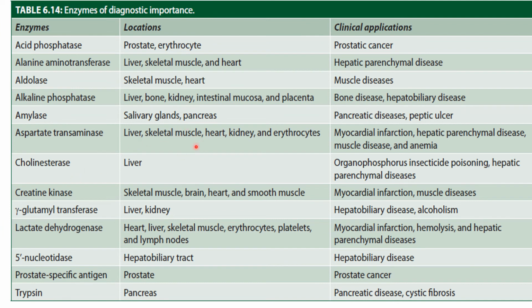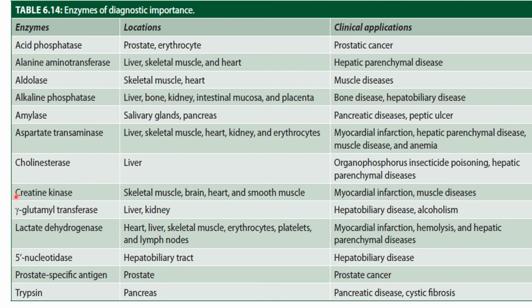So this is a table showing the enzymes of diagnostic importance. Acid phosphatase, prostatic cancer; alanine aminotransferase or ALT, hepatic parenchymal disease; aldolase, muscle diseases; alkaline phosphatase, bone diseases and hepatobiliary disease; amylase, pancreatic diseases or peptic ulcer; aspartate transaminase, myocardial infarction, hepatic parenchymal disease, muscle disease and anemia; cholinesterase. In organophosphorus poisoning, cholinesterase level is decreased, and in hepatic parenchymal diseases also cholinesterase level is decreased.